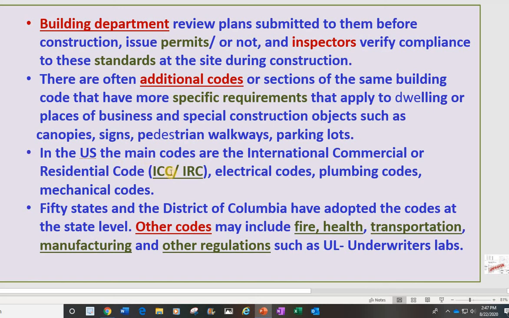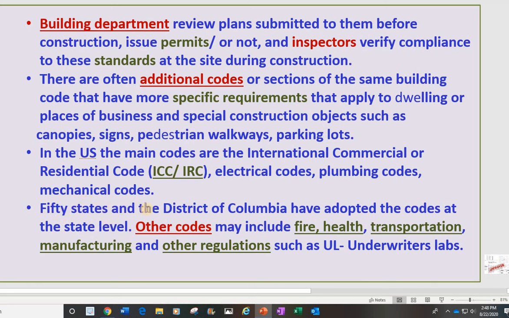So now, like I remind you, IRC, International Building Code, ICC, Commercial Residential Code, this one is included in quiz number 1, and includes a part I call fill in the blank. For example, I ask you IRC, and I give you a few pieces of information. For example, I say International blah blah blah Code. You need to fill out the blank, so you should put residential. Okay, so basically I have 20 questions for that one. I call that fill in the blank, in quiz number 1.